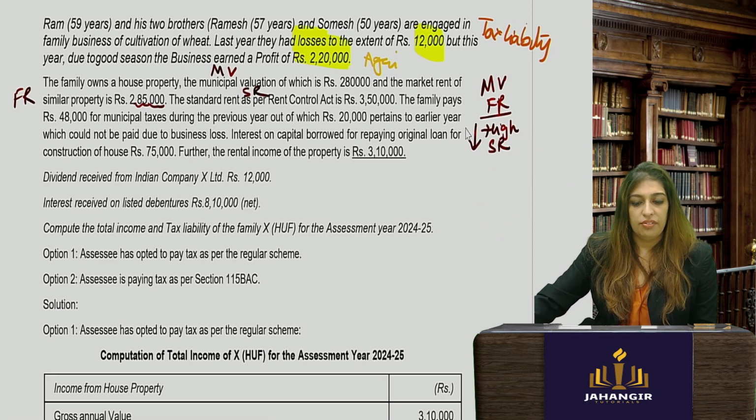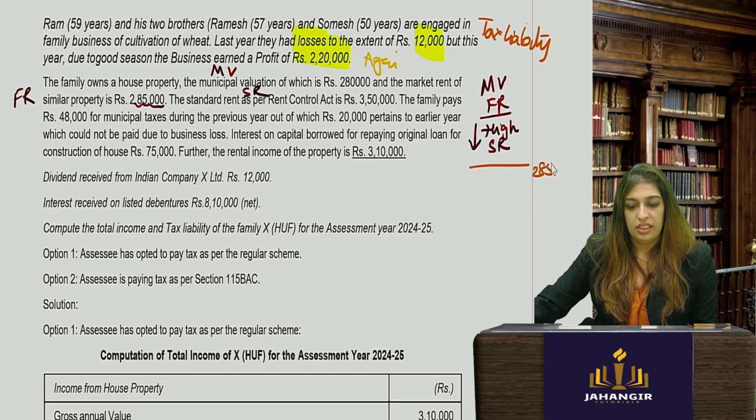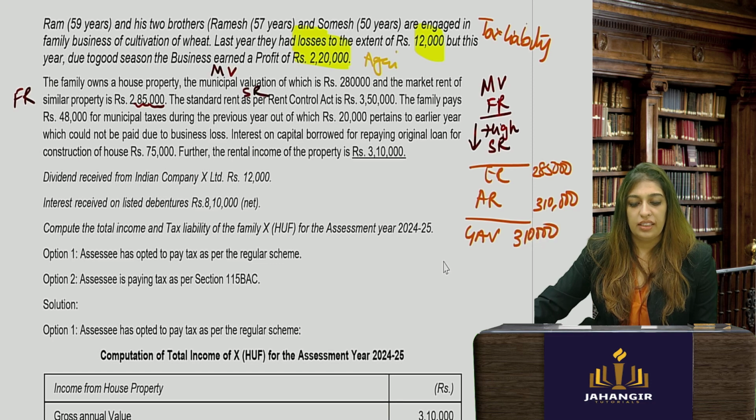Because this is income from house rent, standard rent whichever is high, lower. So you will get 2 lakh 85 is your expected rent. You compare it with actual rent received, 3 lakh 10. You get GAV. GAV is 3 lakh 10. Subtract the municipal taxes paid. Municipal taxes paid is 48,000. Whatever you get is NAV.